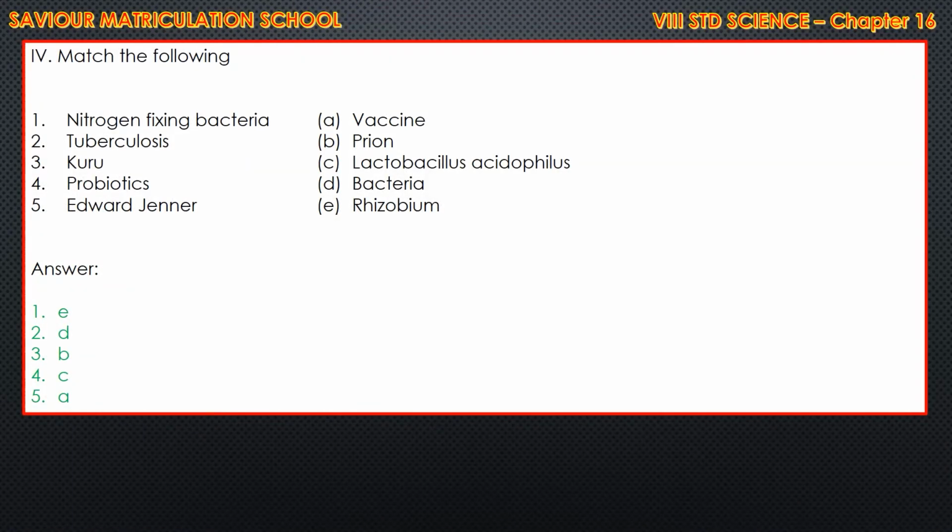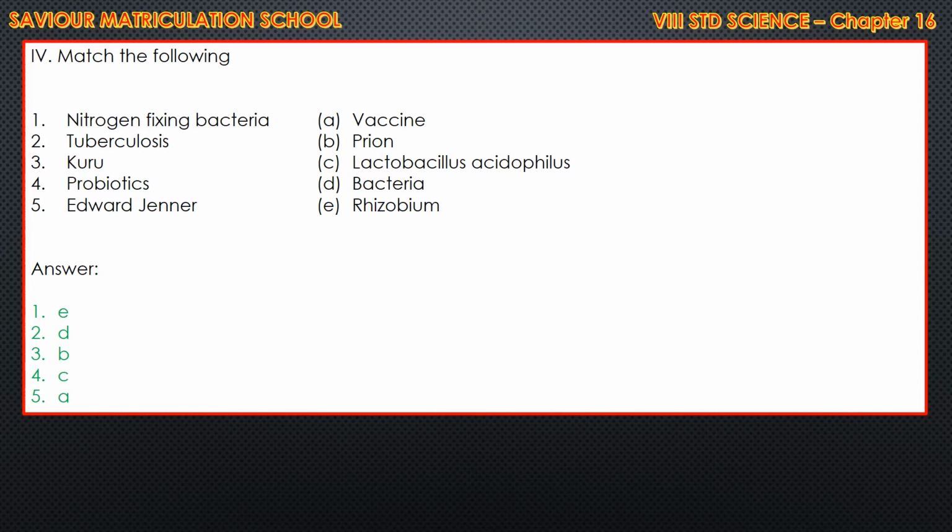Then match the following. Nitrogen fixing bacteria, Rhizobium. That is option E. Tuberculosis, caused by bacteria. Kuru, that is option B, prion.